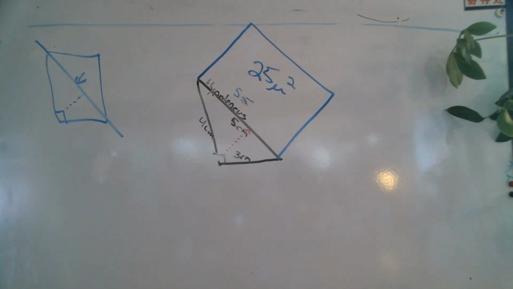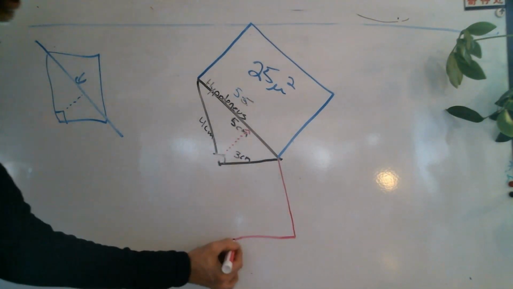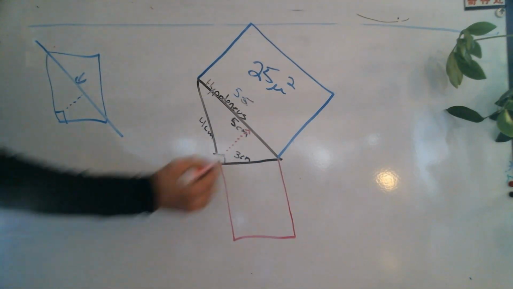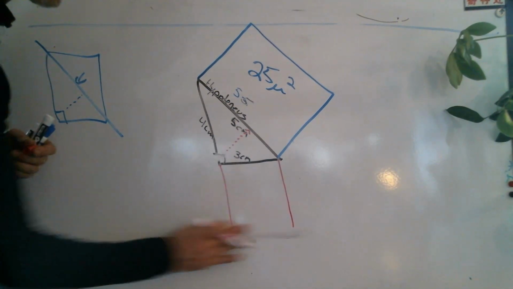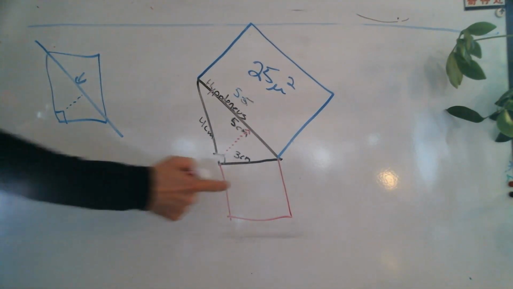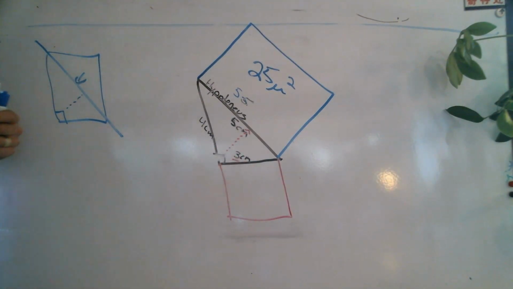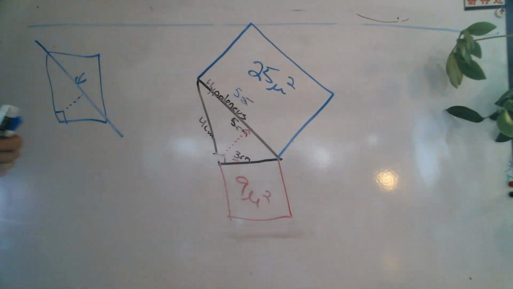Fantastic. What happens if I square one of my legs? If that is 3 centimeters here, and I square it, what is the square? Is that better? A little bit. What is the square of the leg of 3 centimeters? Yes, it's 9 units squared. Okay, what do you think the next question I'm going to ask is?